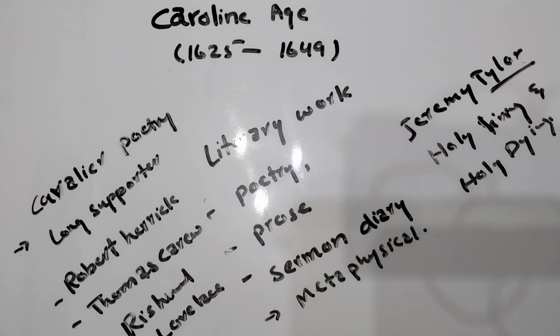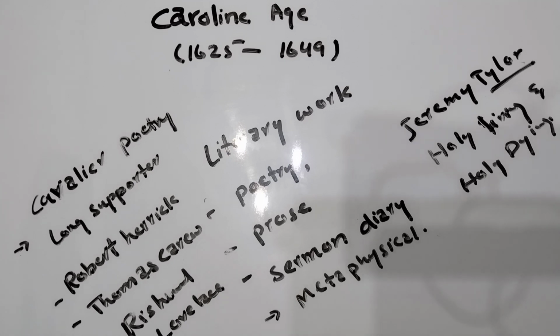We studied the poetry of the age, including Puritan poetry and Milton as a Puritan poet, metaphysical poets, cavalier poets, and a lot of major poets and prose writers of the Caroline Age, especially the prose writers and their contribution and development.